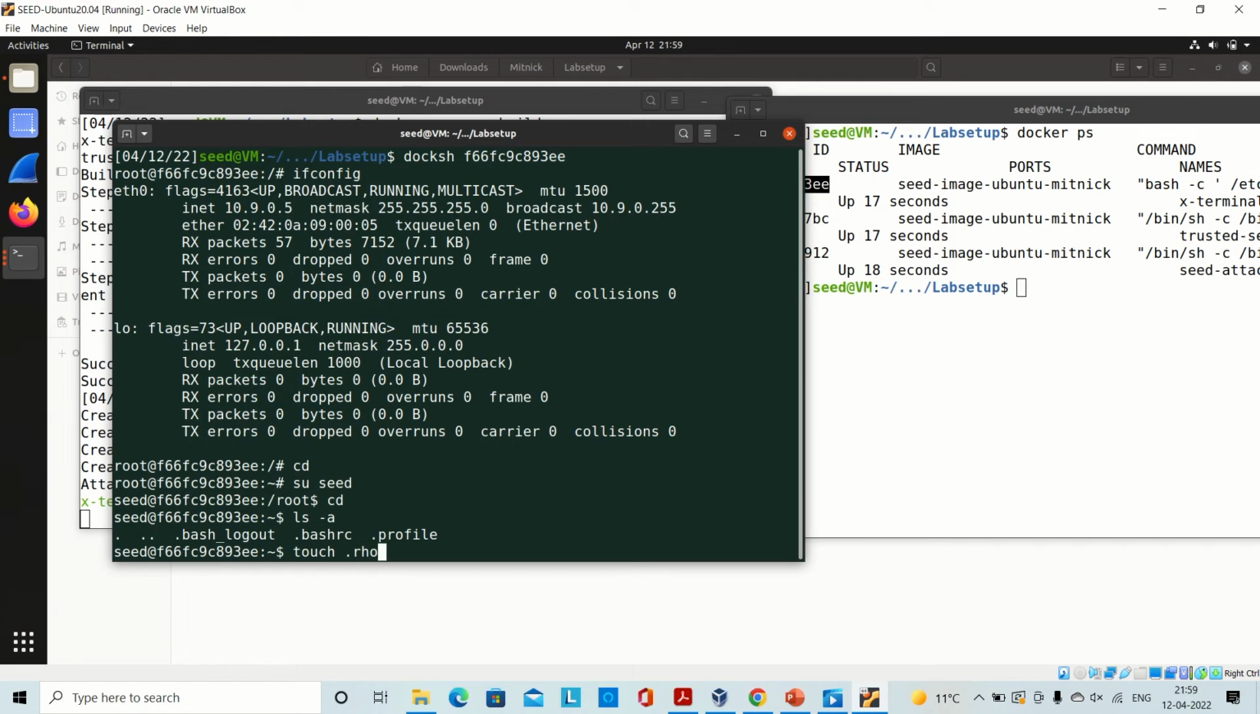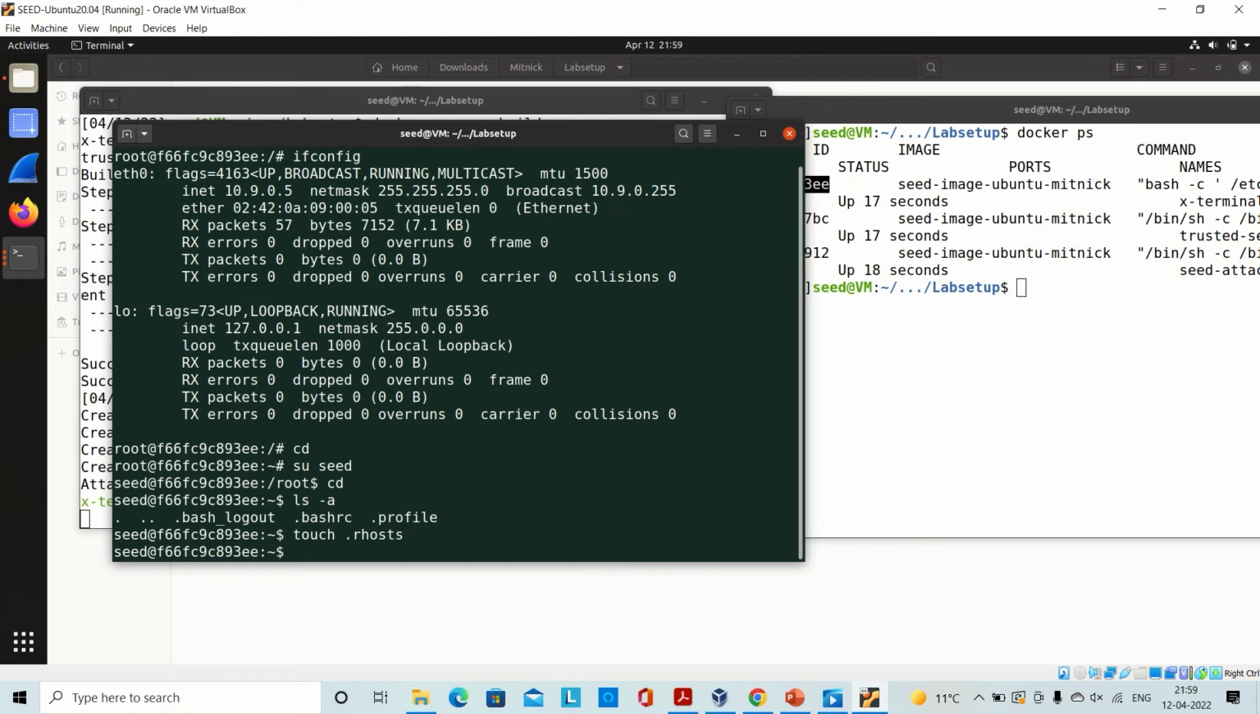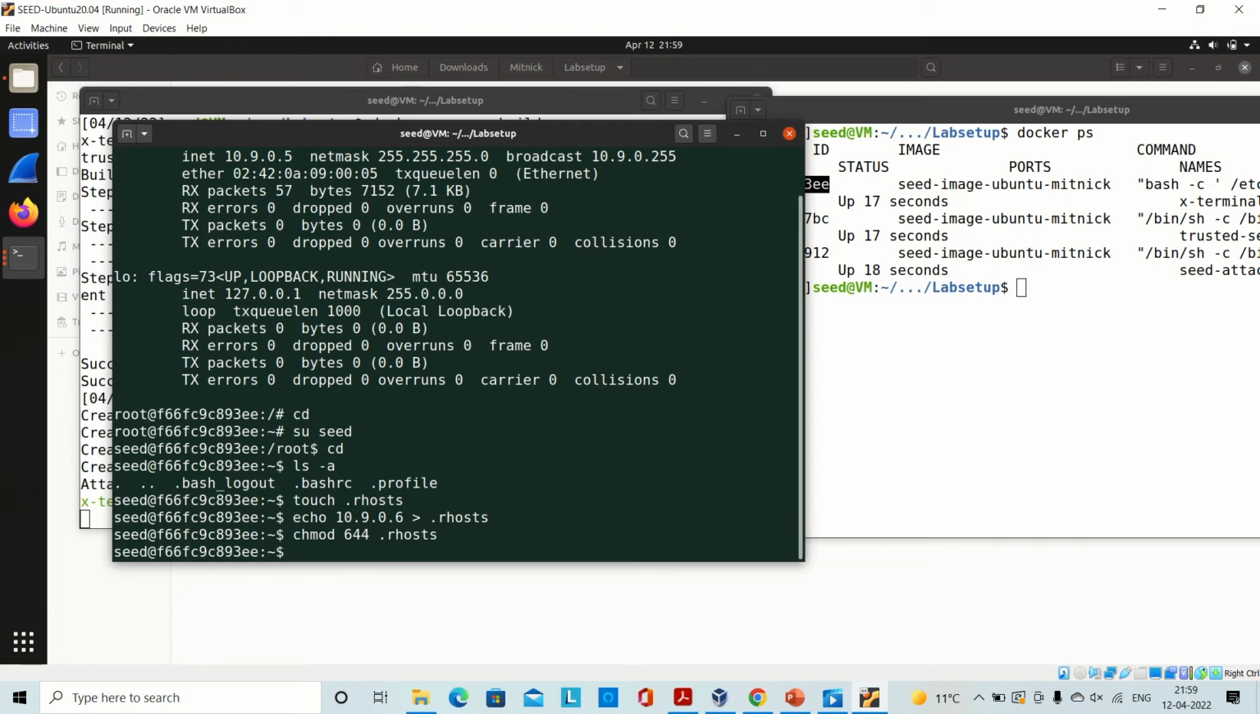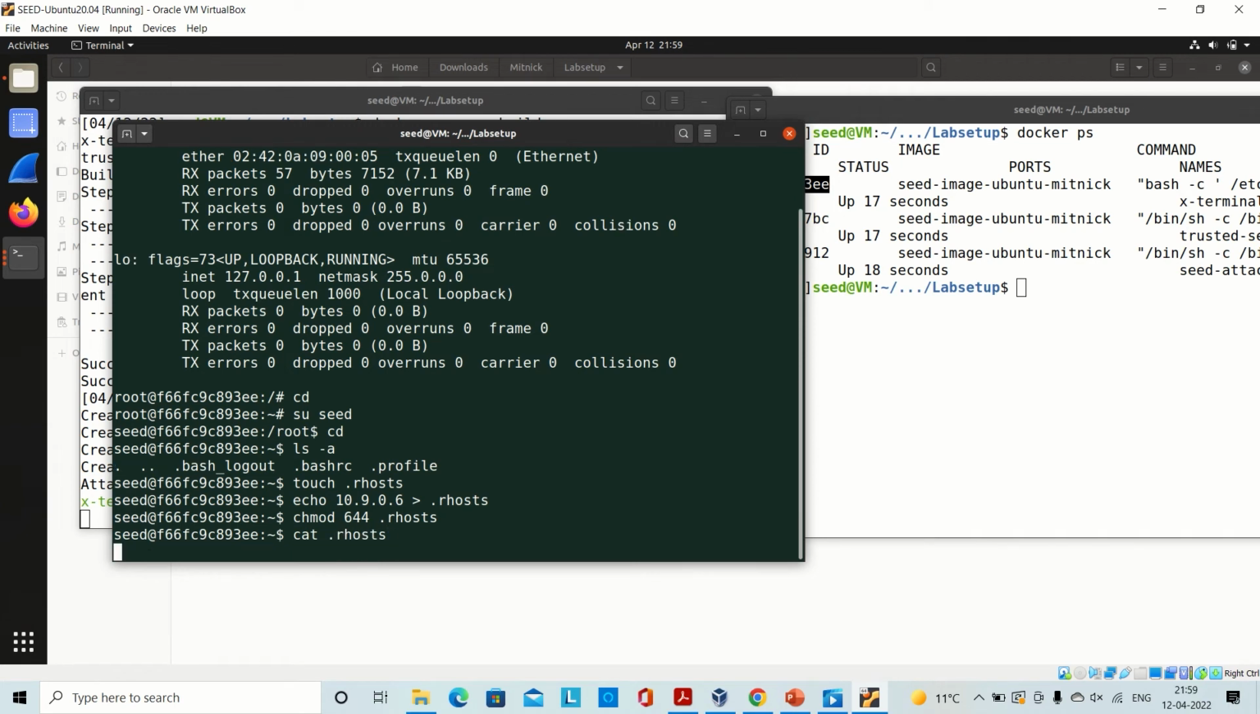Here we will make the .rhosts file, as it is the file which the configuration checks whenever the ARP cache entry is stored. We will also write the IP address of the trusted server into the .rhosts file, which will let the attacker log into the X terminal whenever he wants. We will also give the file permission so that all users can use it. Now I'll show you the .rhosts file to confirm that our IP address is successfully stored in it.